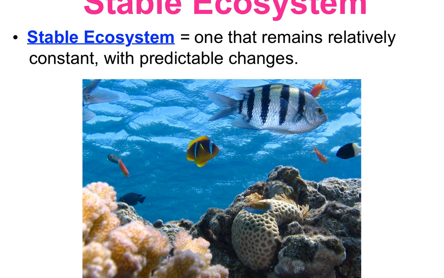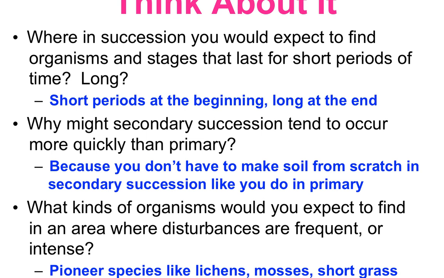As humans, what we want for our healthy ecosystems is for them to be stable. A stable ecosystem is one that remains relatively constant, and if it does change, it's at least predictable changes. So, if you think about it, where in succession would you expect to find organisms in stages that last for shorter periods of time or longer periods of time? Well, shorter periods of time at the beginning, but eventually longer periods of time at the end.